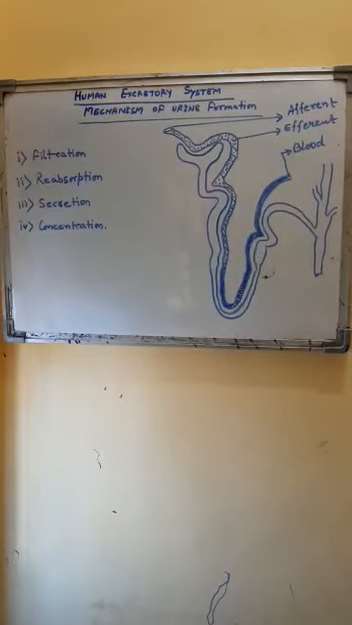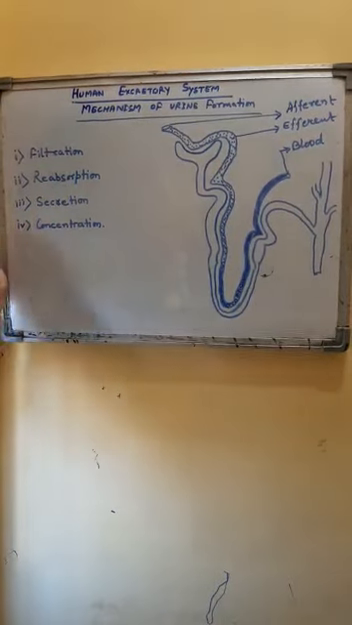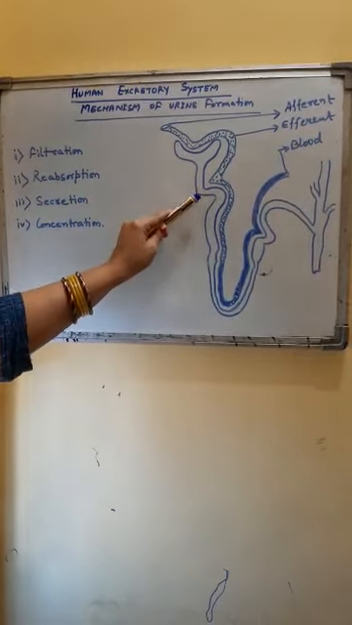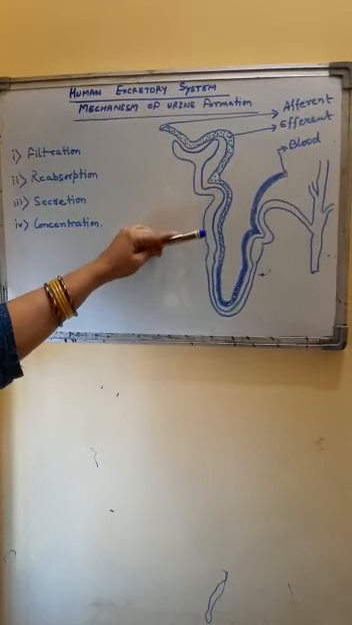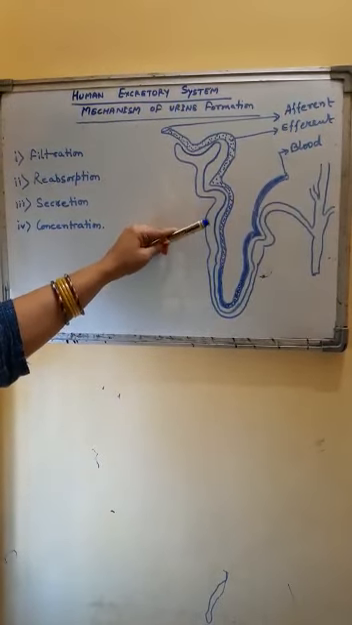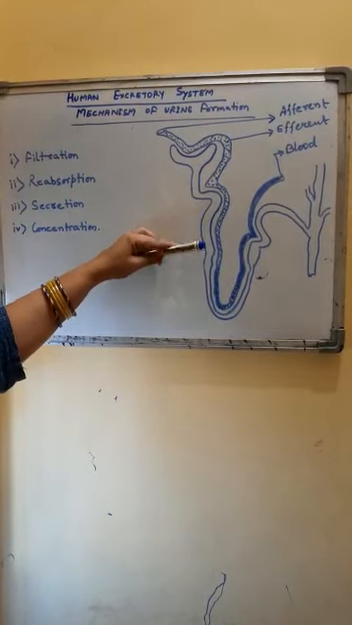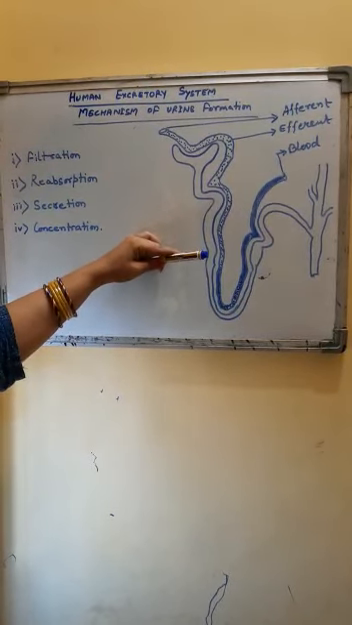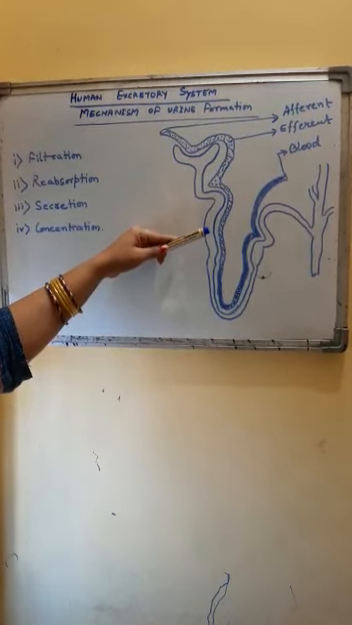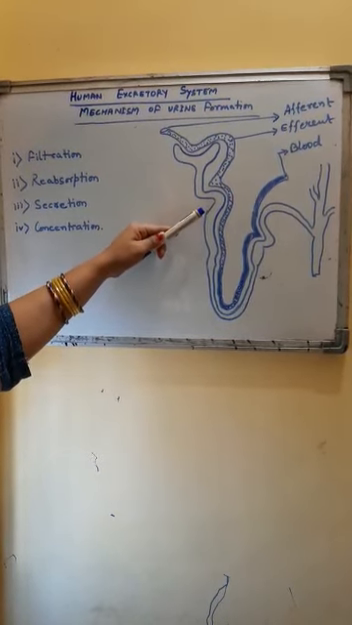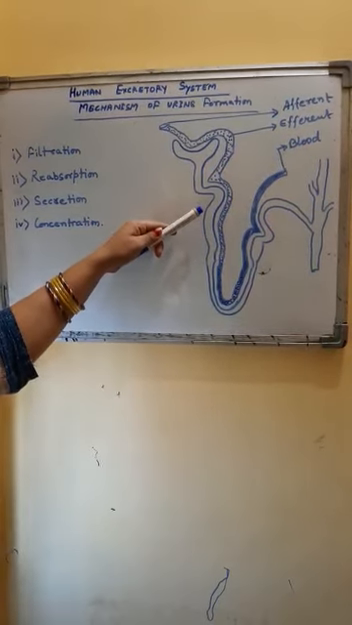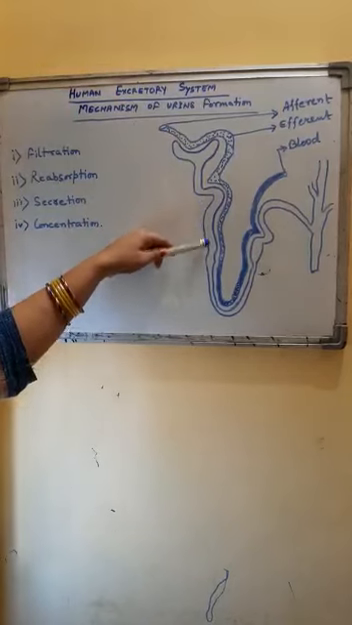The glomerular filtrate is called primary urine, and it now passes through that PCT, the proximal convoluted tubule. Here, reabsorption of all useful substances takes place. These substances are glucose, amino acids, vitamin C, calcium, potassium, sodium, chlorine, bicarbonates, and a lot of water.